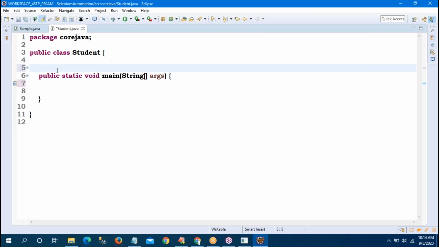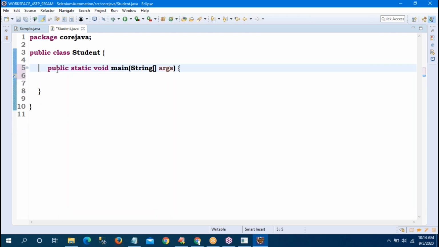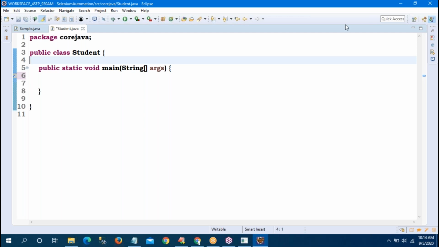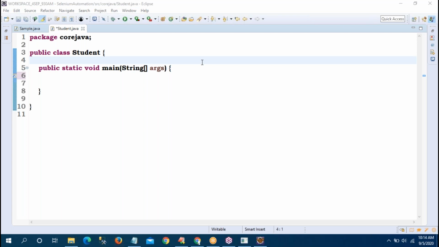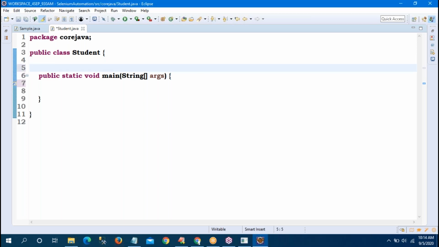So now see, Student is the class name. There are three variables: student number, student name, and college name. First I'm taking student number. What type?